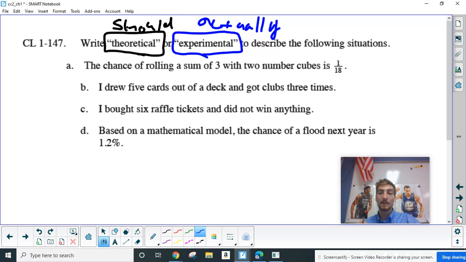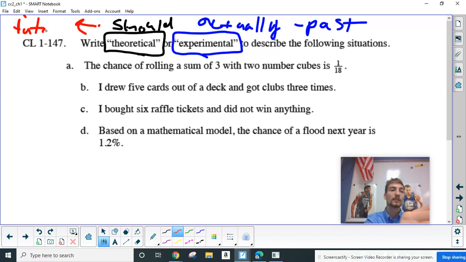So this is going to be like in past tense. I drew. I did this. Theoretical. That's going to be future. Like if I were to roll a dice, what are my odds of landing on this? All right. So go through, complete those. You guys are doing a really nice job with these.